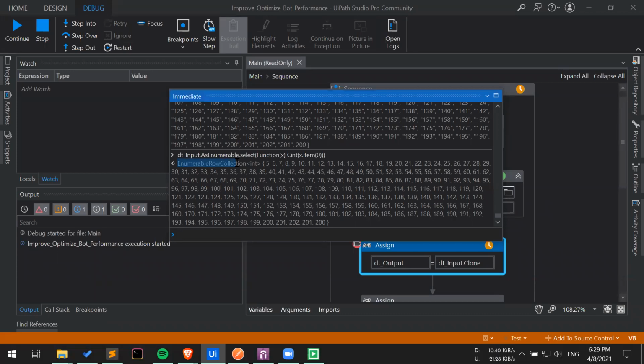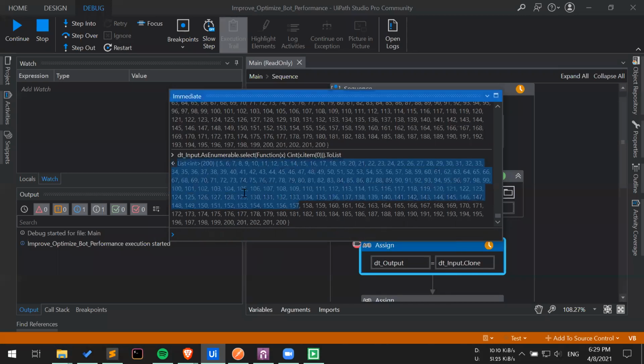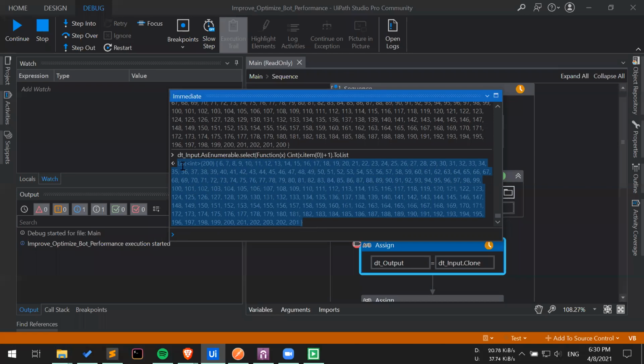In order to convert it to a list or an array, you can easily do it with the help of the .ToList method or .ToArray method. So .ToList, and that's pretty much it. Now you have a list of integers that came from a data table but are incremented by 1. It is as simple as defining this operation. Just one thing, I forgot to increment it by 1 actually. So +1. Okay, so as you can see here, incremented by 1. It is as simple as using a basic lambda operation to do the job. So this is how we define lambda operators.